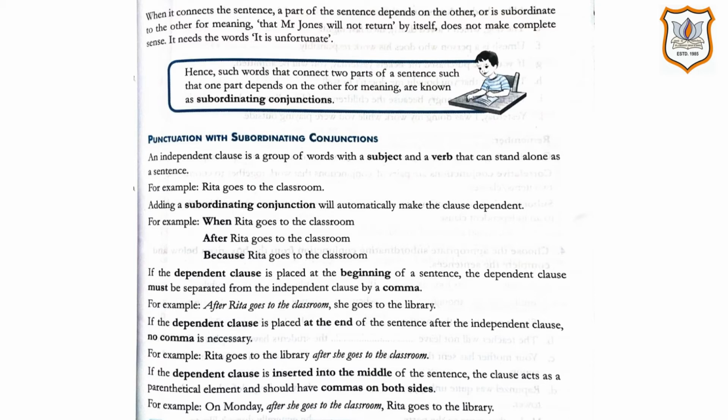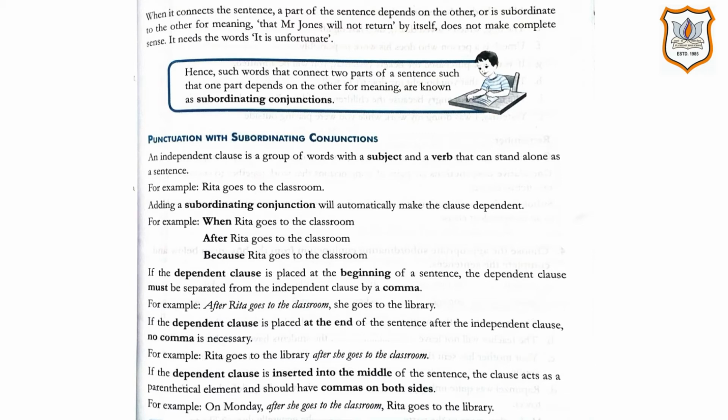punctuation with subordinating conjunctions. An independent clause is a group of words with a subject and a verb that can stand alone as a sentence. For example, Rita goes to the classroom. Adding a subordinating conjunction will automatically make the clause dependent. For example, when Rita goes to the classroom, after Rita goes to the classroom, or because Rita goes to the